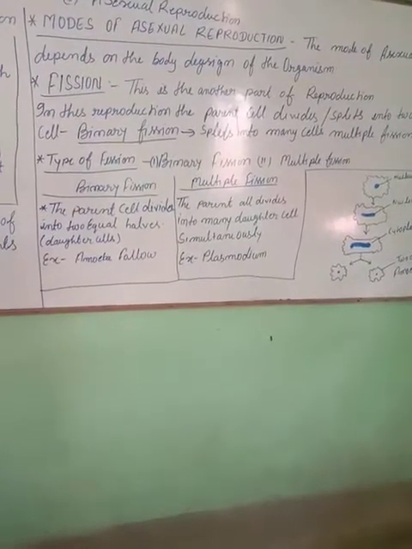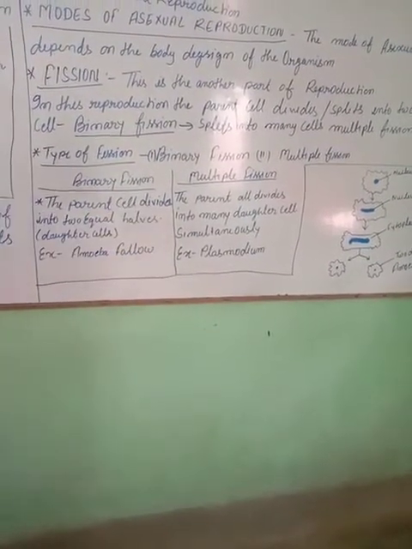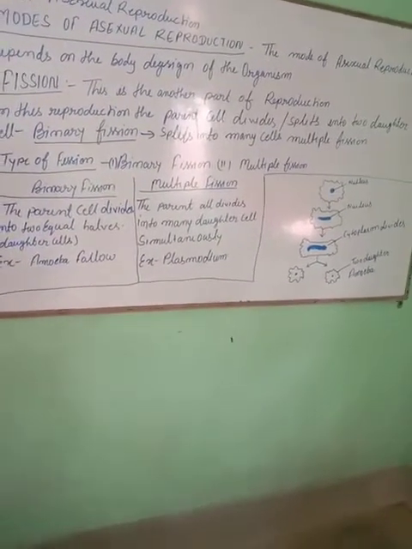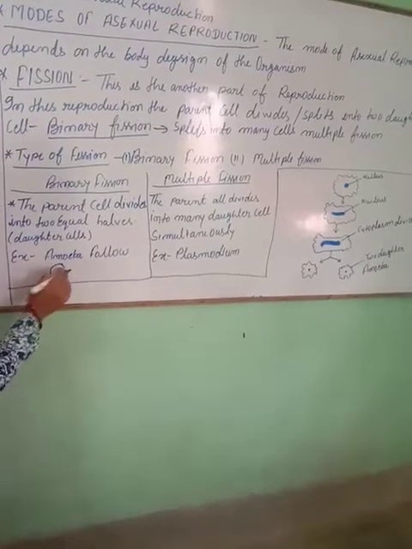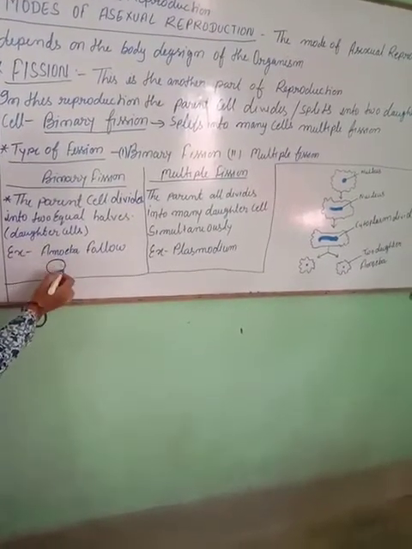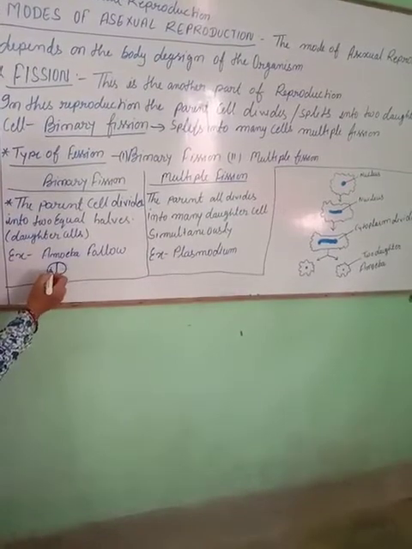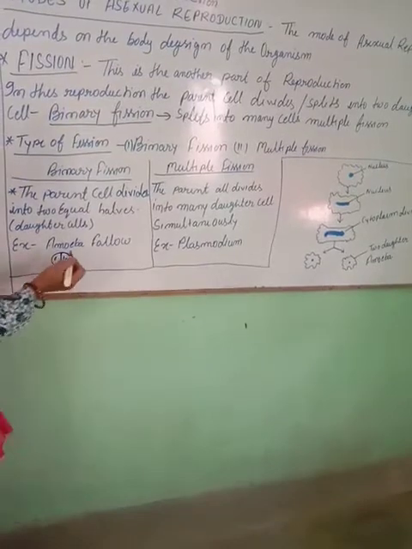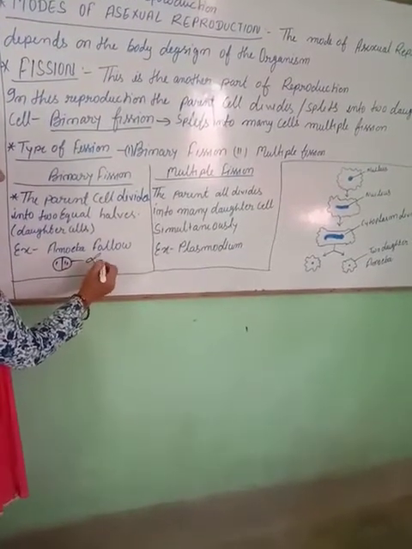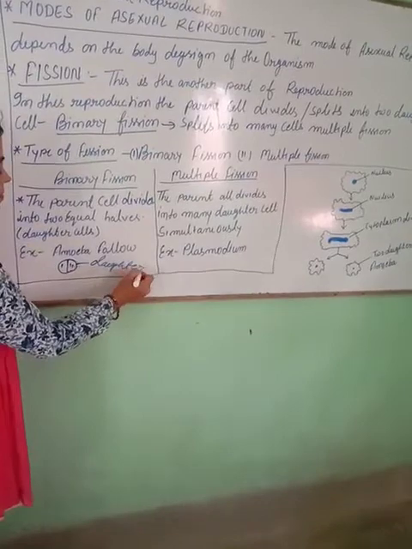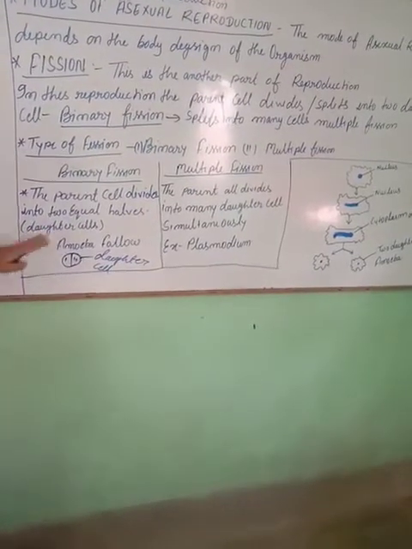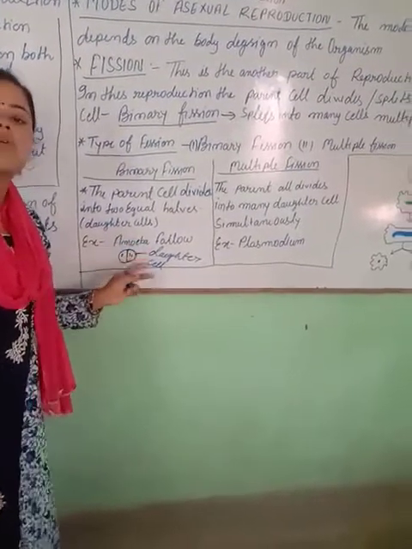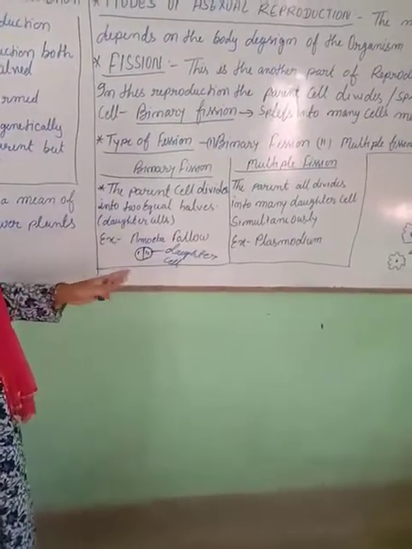In binary fission, the parent cell divides into two equal halves. This is one parent, and it divides into two parts, two equal halves, making the daughter cells. This is called binary fission. It is seen in amoeba, hydra and lower organisms which have only one cell.